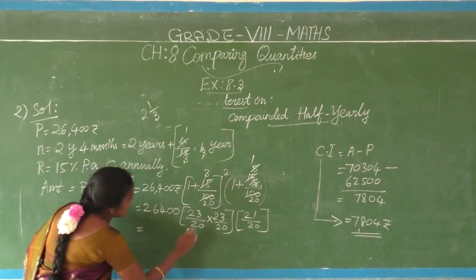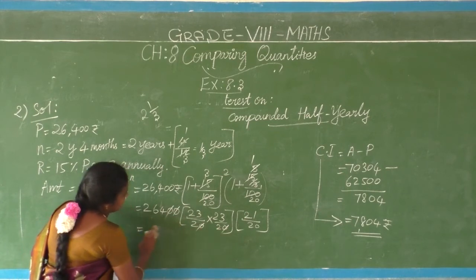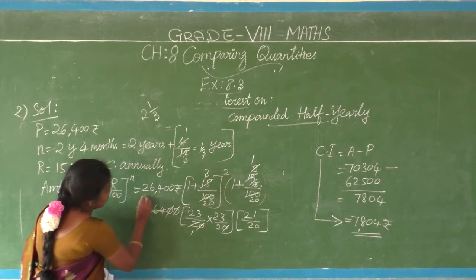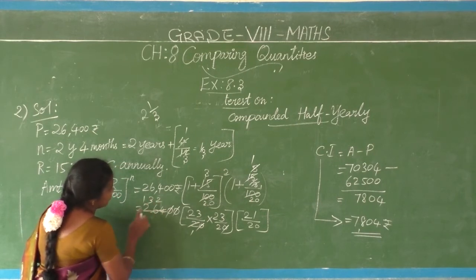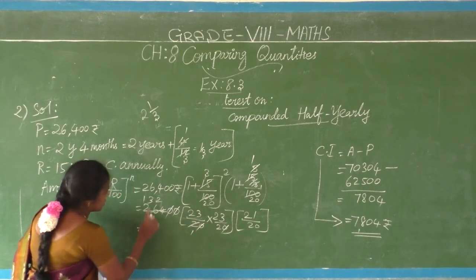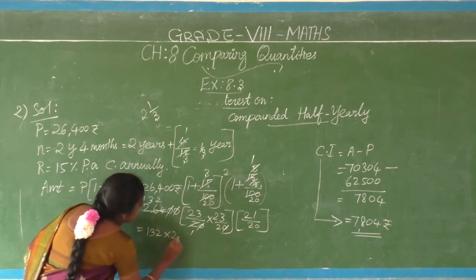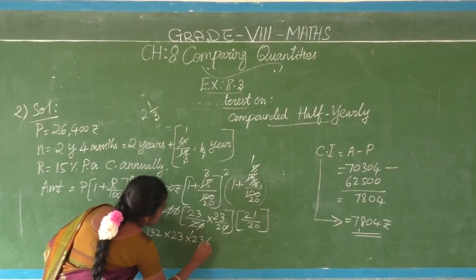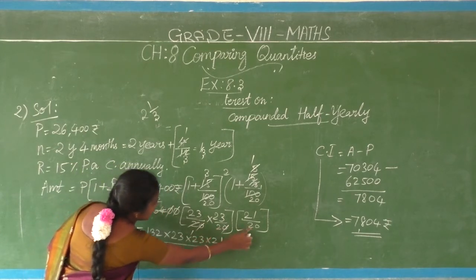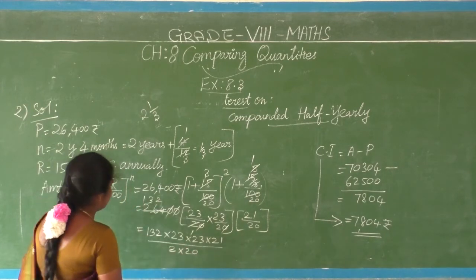Okay, cancel all the zeros by 10th table. Okay, now 1 2 is 2. Simplify means 1 2 is 2. 3 2s are 6. 2 2s are 4. 132 into remainder is coming like this. So bring it down. 132 into 23 into 23 into 21 by 2 into 20. 2 into 20 like this is coming. Clear?